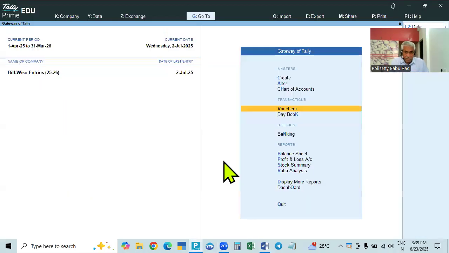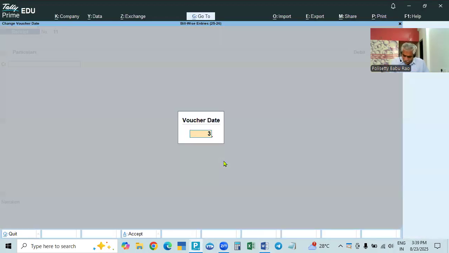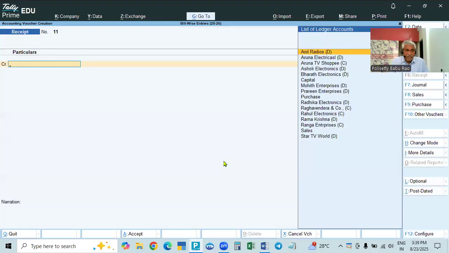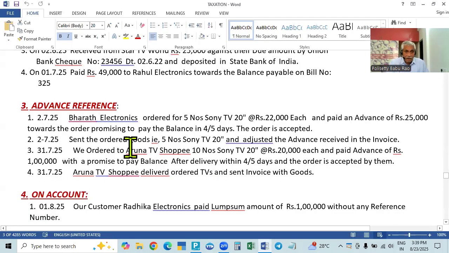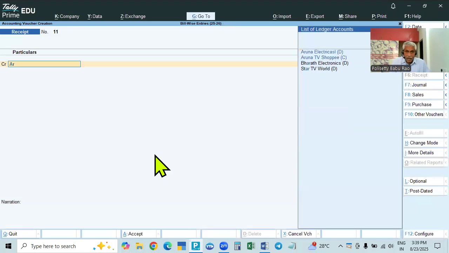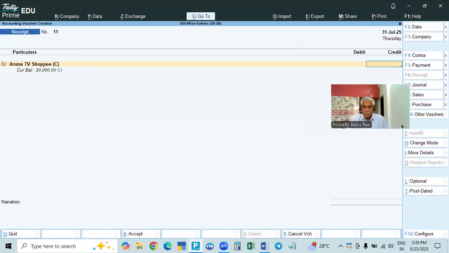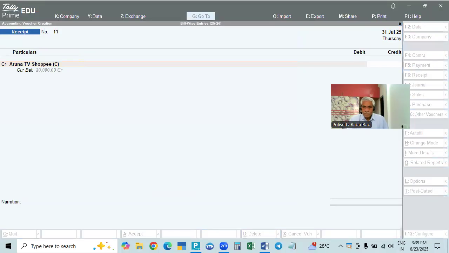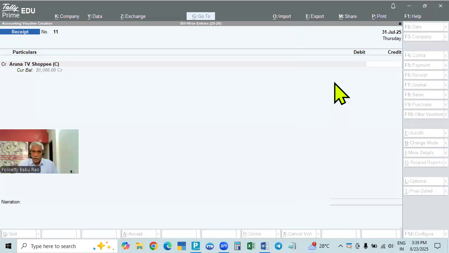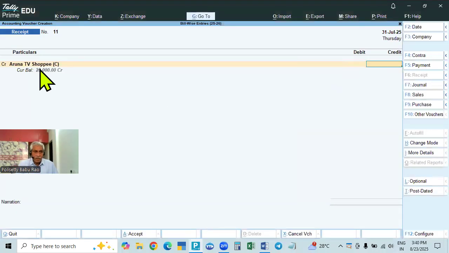So we'll go to voucher, 31/7. We paid the advance to others. We paid the advance to Aruna TV Shapi. We ordered, means we gave the order. So Aruna TV Shapi, we paid advance. Aruna TV Shapi, receipt, no.